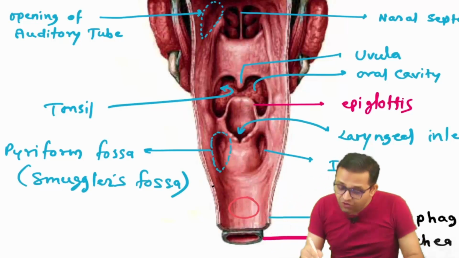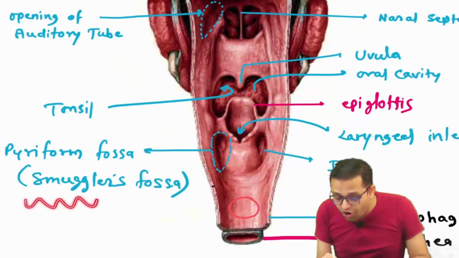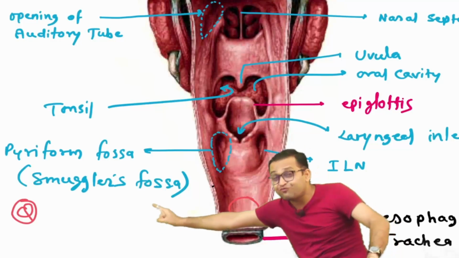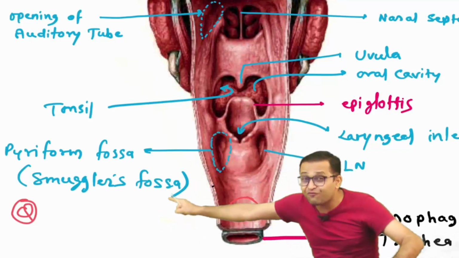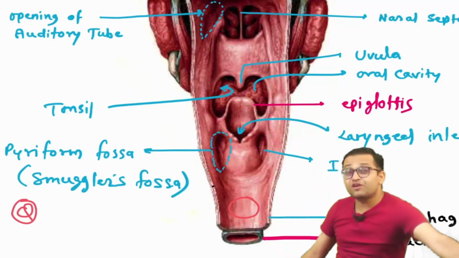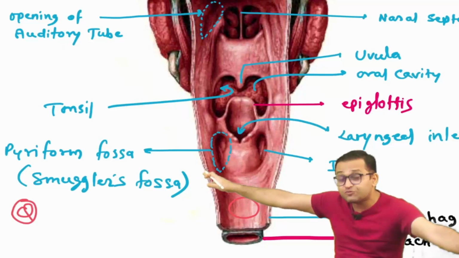So in the laryngopharynx, on each side, can you see there is a pear-shaped fossa, the pyriform fossa, which is also known as the smuggler fossa. Very important question, a practical viva question for the university exam. Smuggler fossa. Yes, smuggler fossa. Which structure is known as the smuggler fossa? Remember beta, this pear-shaped fossa, the pyriform fossa, is known as the smuggler fossa.